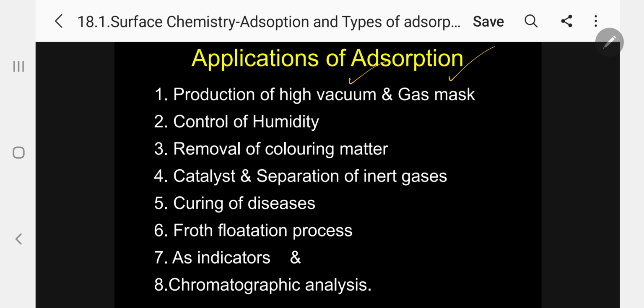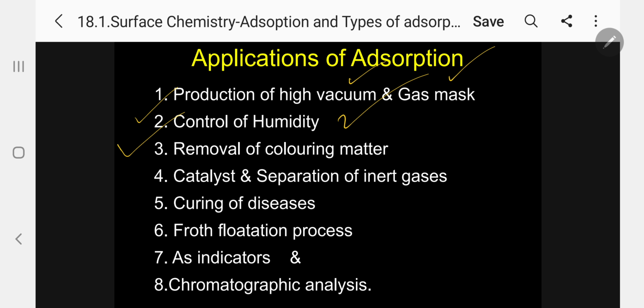When you are wearing one, any poisonous gas will be adsorbed outside, and you will not be affected. Next one. Due to adsorption, the humidity can be controlled. Control of humidity by adsorption. Then, for removal of coloring matter, we can use the adsorption technique.